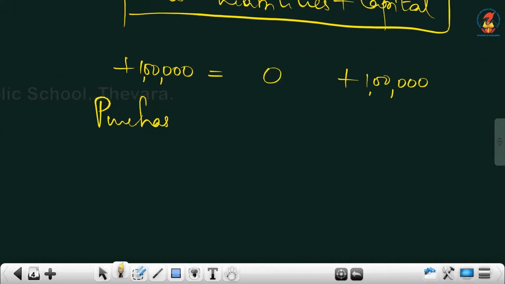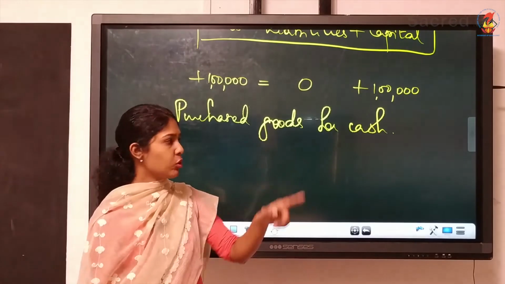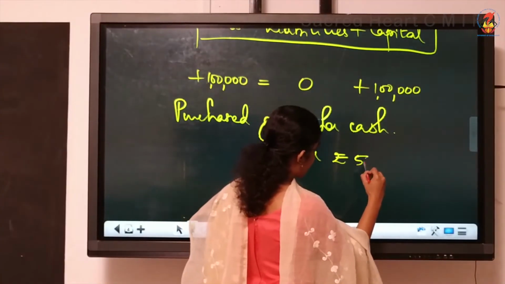Purchased goods for cash. Purchased goods for cash. When you purchase goods for cash, the amount is also needed. Only monetary transactions will be recorded.